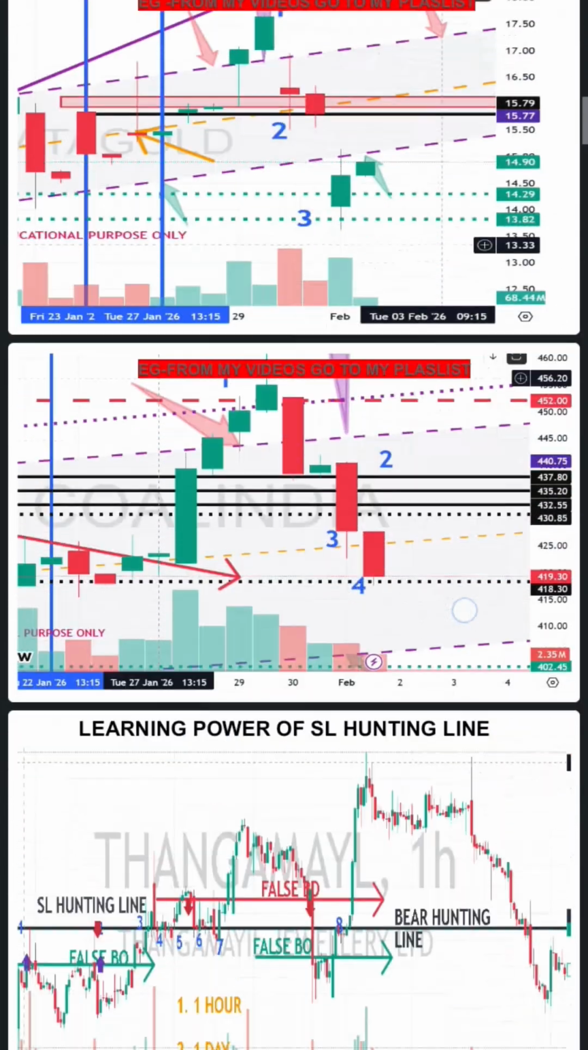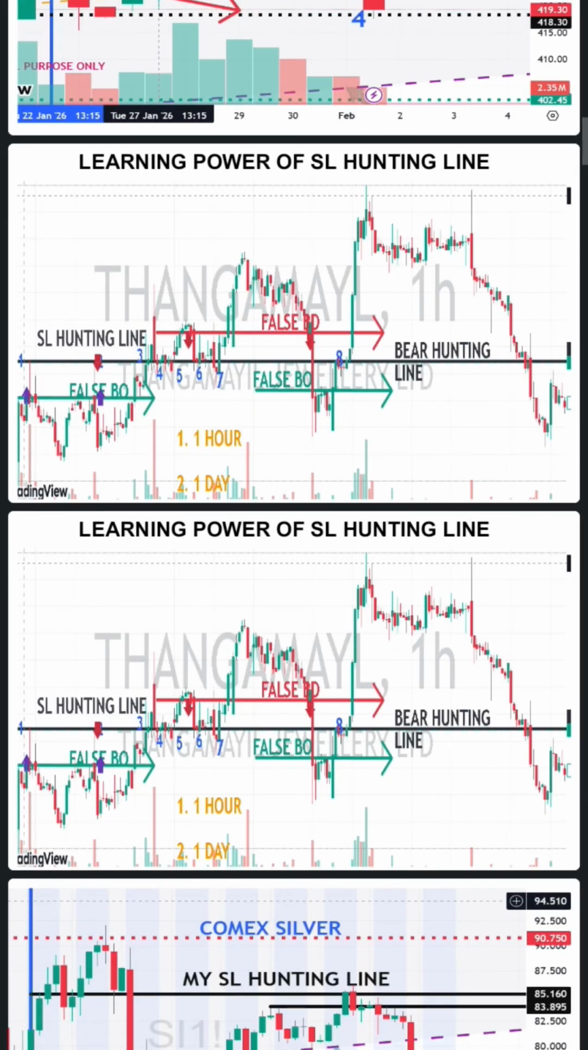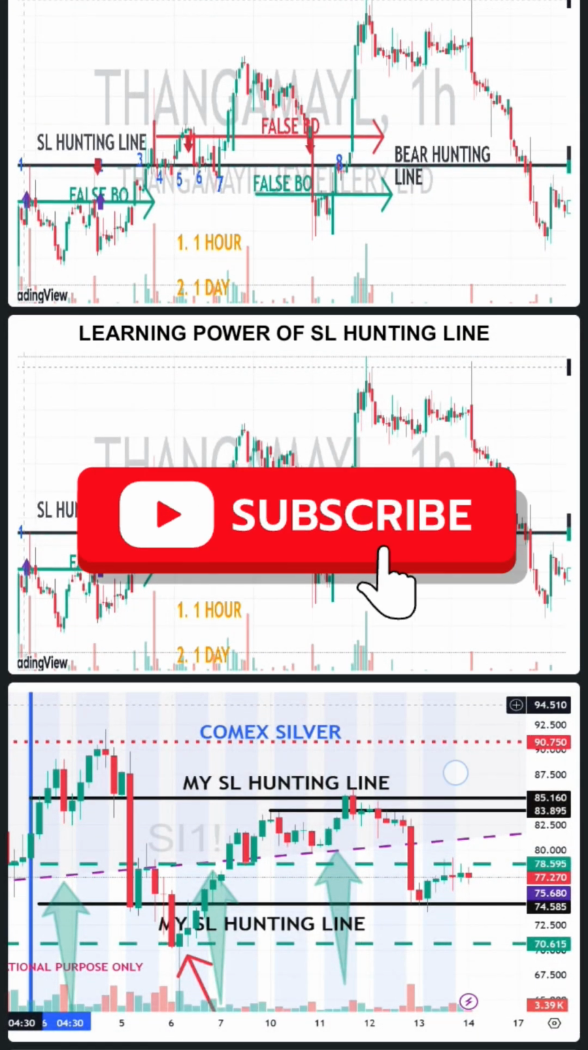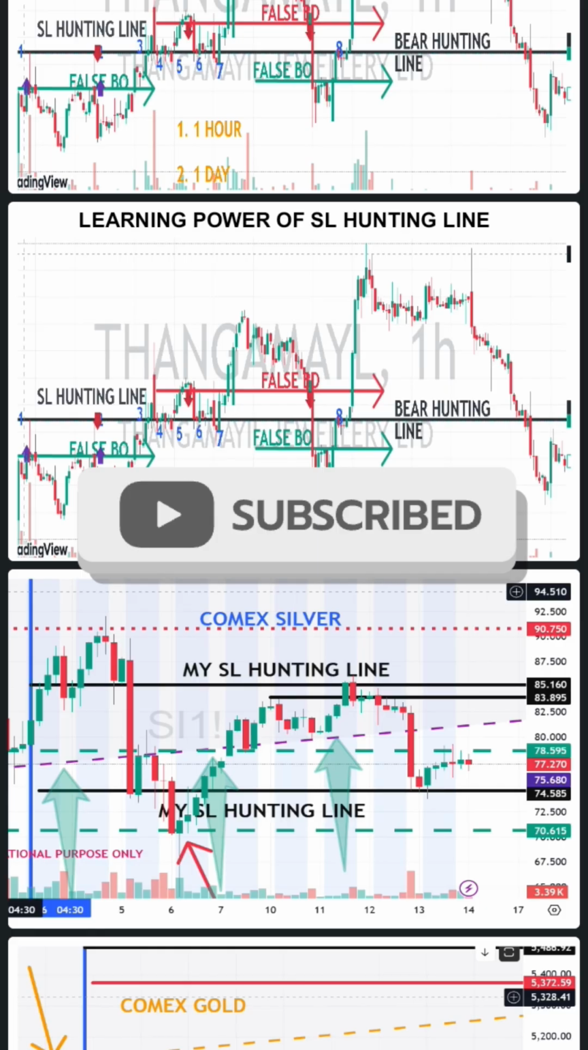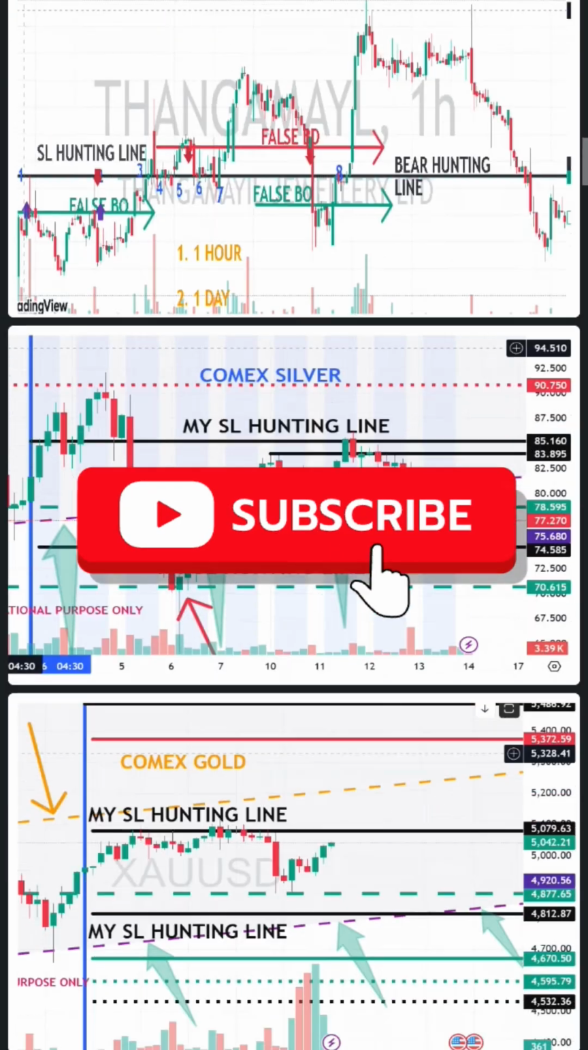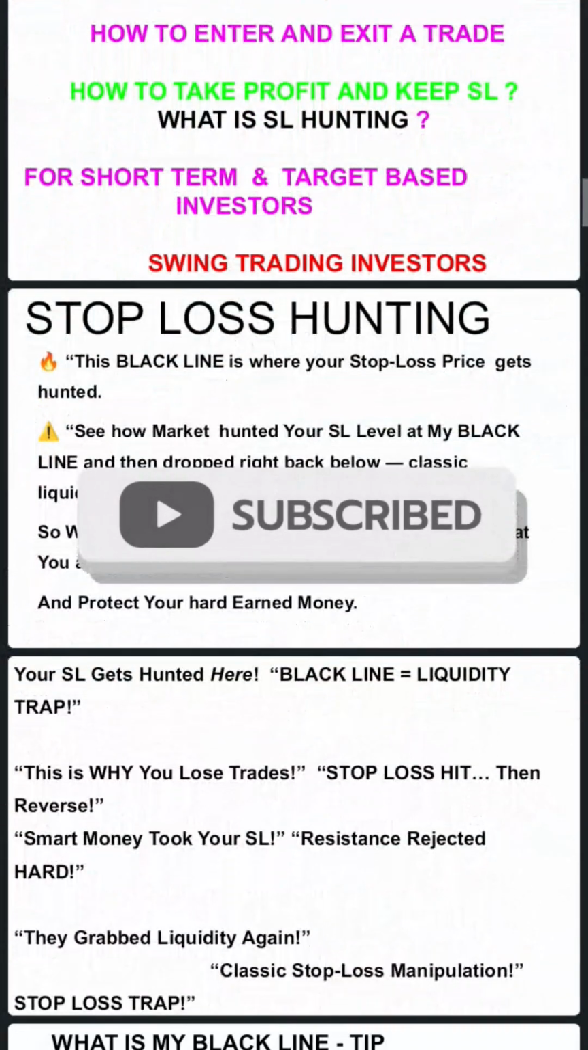These are all examples from my previous videos. You can see around the black line it will go and come, consolidate, it will go up, you will buy, again it will come down. So your stop losses will get hunted. So you have to be very careful with the stop loss huntings.